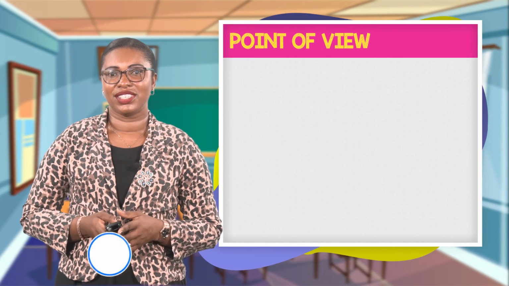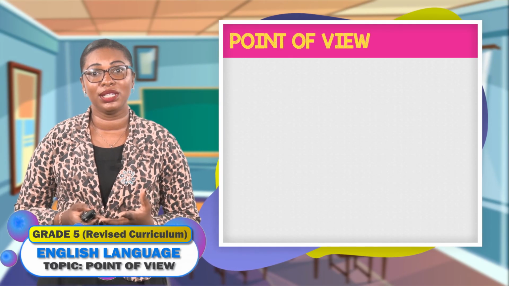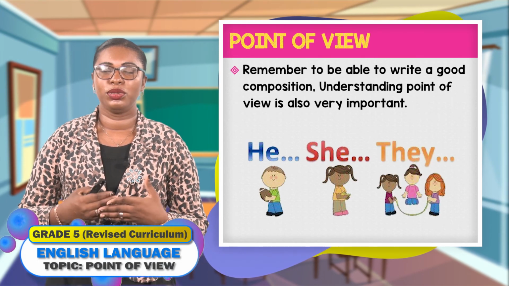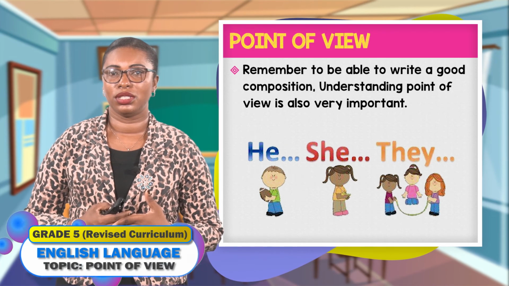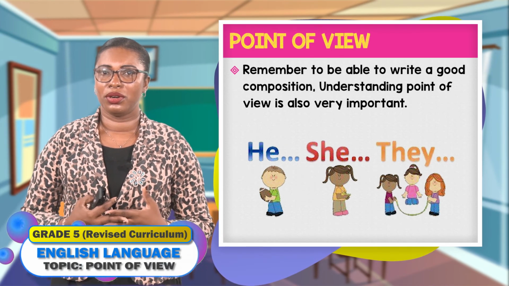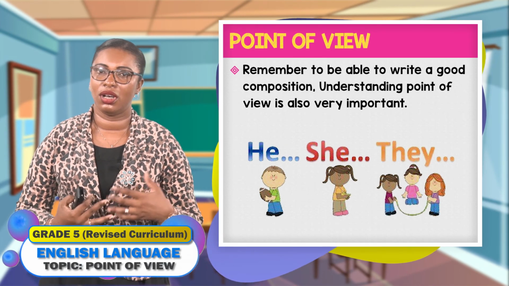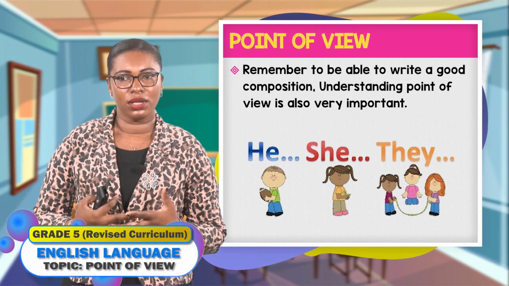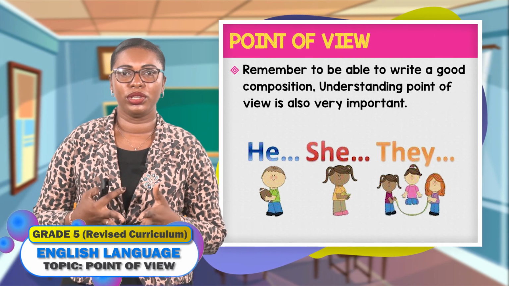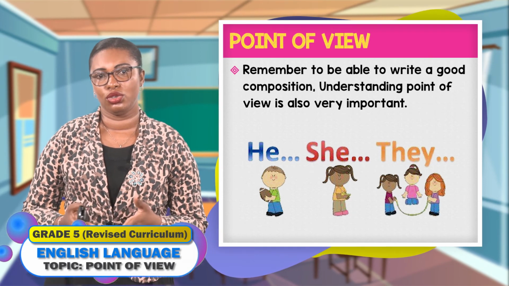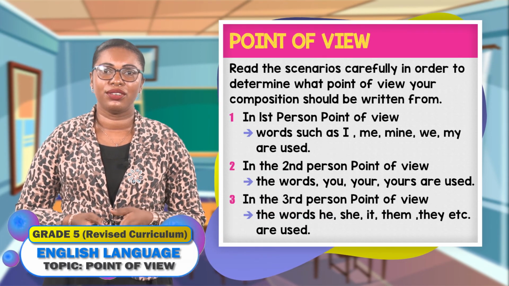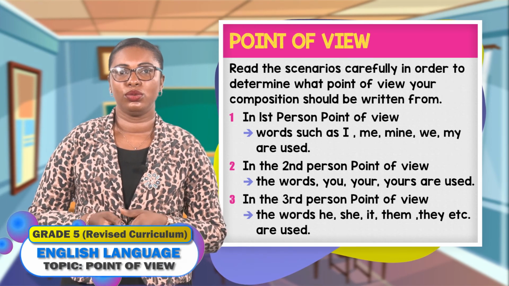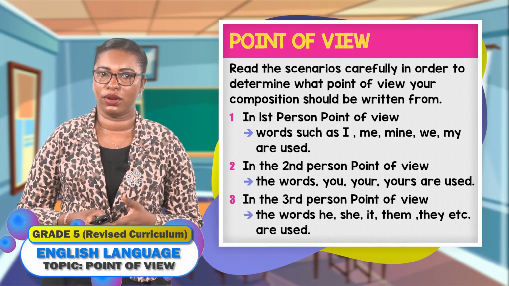All right, boys and girls, I hope that you did well in that practice activity. Remember, to be able to write a good composition, you must remember the parts of the composition, how to plan and how to go about writing. But it is also important to remember the point of view from which you should write. You read the scenarios carefully in order to determine which point of view your composition should be written from.